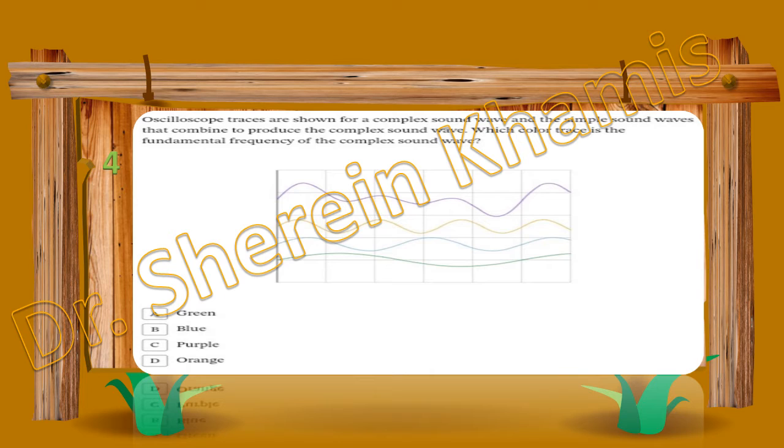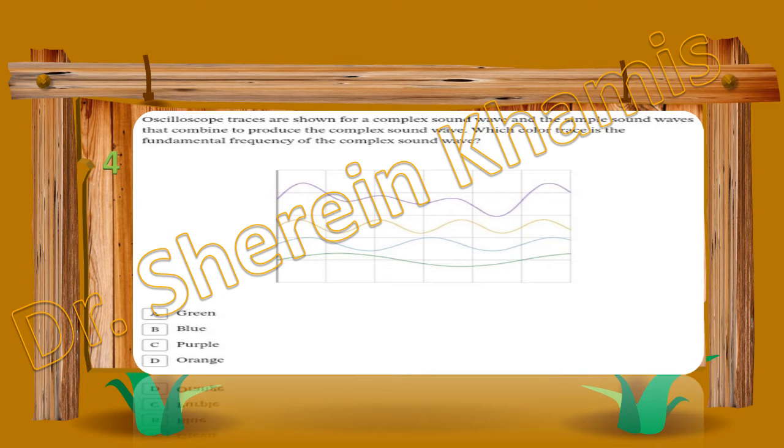Oscilloscope traces are shown for a complex sound wave and simple sound waves that combine to produce the complex sound wave. Which color trace is the fundamental frequency of the complex sound wave? We have purple, orange, blue, and green.